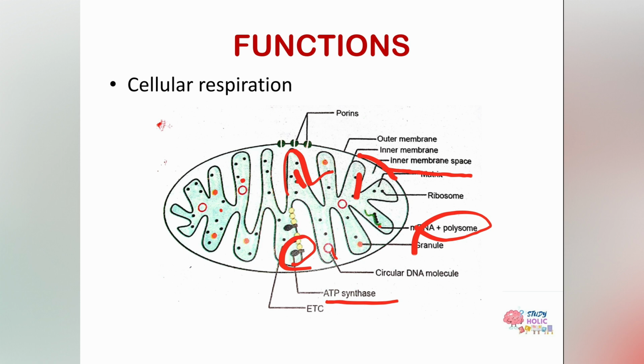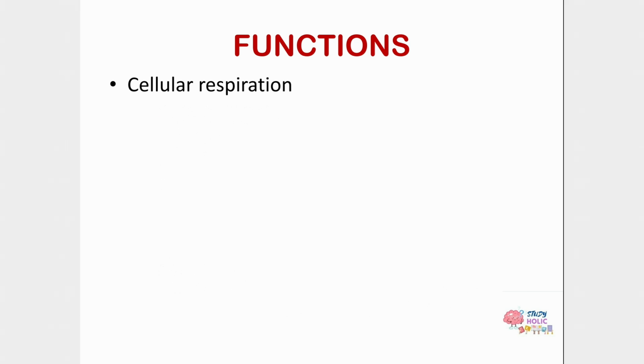Let's talk about the function of mitochondria. Mitochondria is the site of cellular respiration. Cellular respiration is a pathway that uses oxygen to generate ATP.